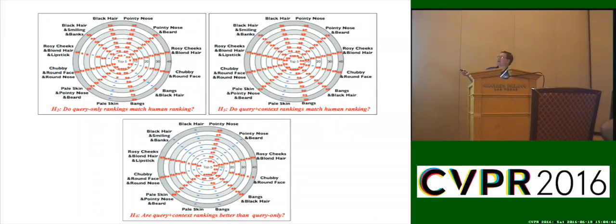And then we asked, what if we add context? So context here was, we were having some oddnesses in these query-only results until we started recognizing that sometimes in answering the question like how chubby is someone's face or how rosy are their cheeks, the answer depends on how old they are and what their gender is. Given the same exact color on the cheek, people will label kids with that brightness of red more likely to be rosy-cheeked than they will a man. Right? So age and gender worked out. So we had this idea of context we had to put back in, and then we became even more closely related with humans.